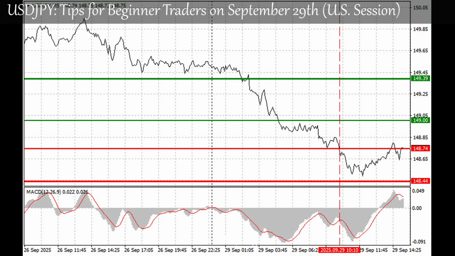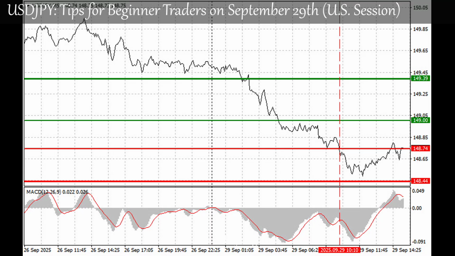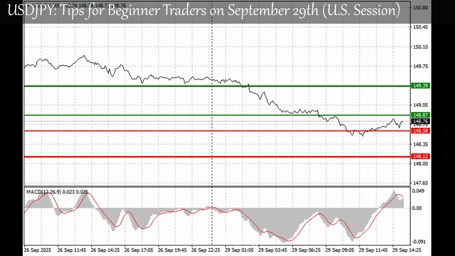Chart notes: thin green line, entry price for buying the instrument; thick green line, suggested level for setting take profit or fixing profit manually, since growth above this level is unlikely; thin red line, entry price for selling the instrument; thick red line, suggested level for setting take profit or fixing profit manually, since decline below this level is unlikely. MACD indicator: when entering the market, it is important to use overbought and oversold zones. Important: beginner forex traders must make entry decisions with extreme caution.